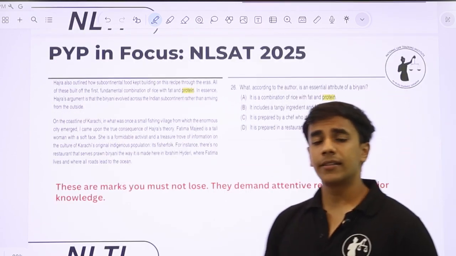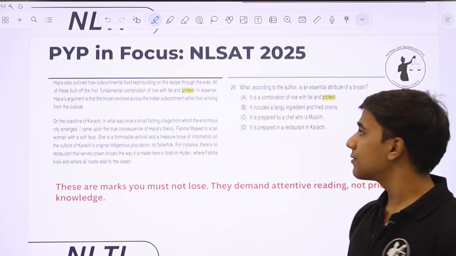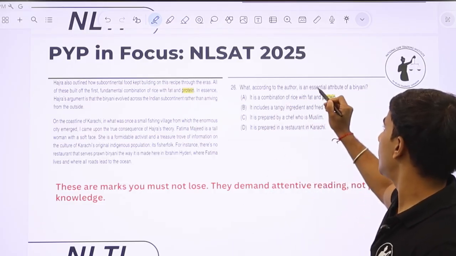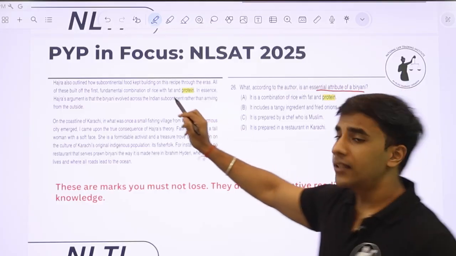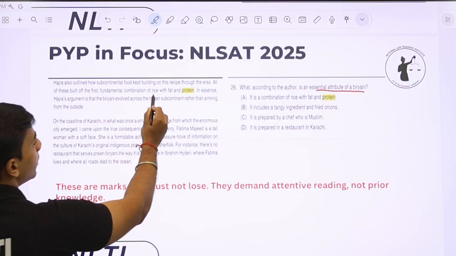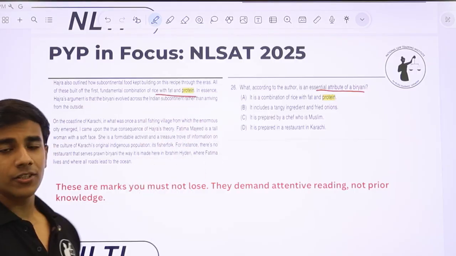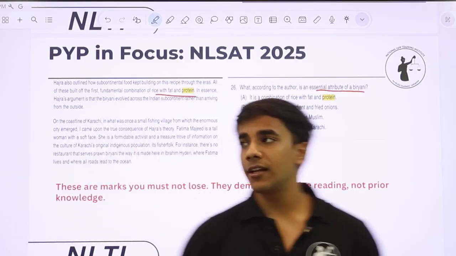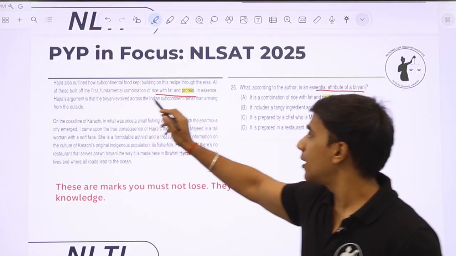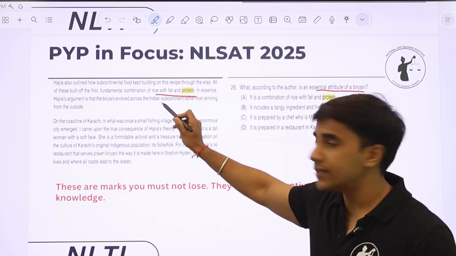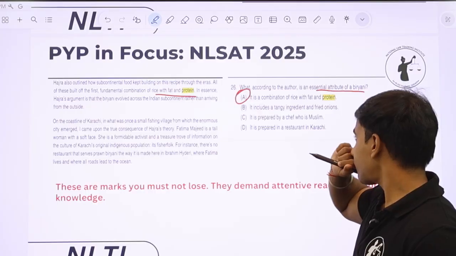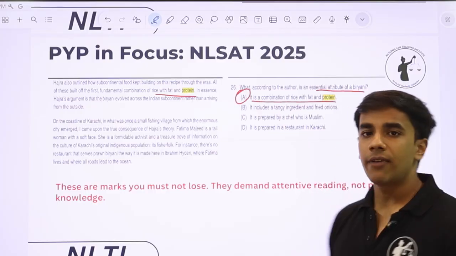Another example from the NLSAT 2025 paper, I think this is from the Karachi biryani passage. The question was, what according to the author is an essential attribute of a biryani? Here, as you can see in the passage, all of these build on the first fundamental combination of rice with fat and protein. So the passage has directly talked about what is an essential attribute of biryani, and it says that it is a fundamental combination of rice with fat and protein. And here answer option A is a combination of rice with fat and protein.